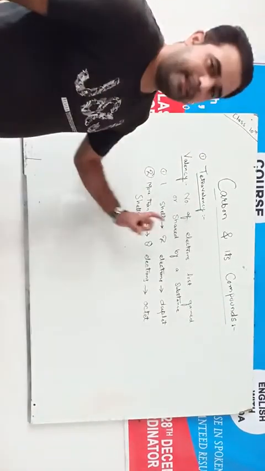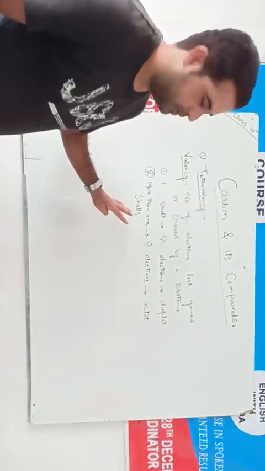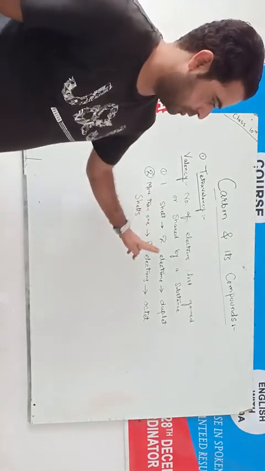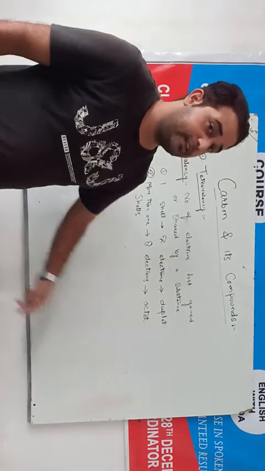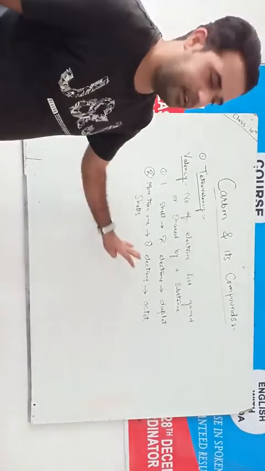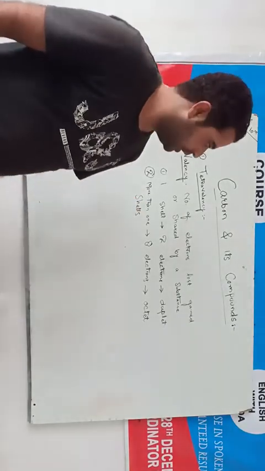So all the elements try to be stable, but for gaining stability it must have either 2 electrons when there is only one shell, or 8 electrons when there is more than one shell.